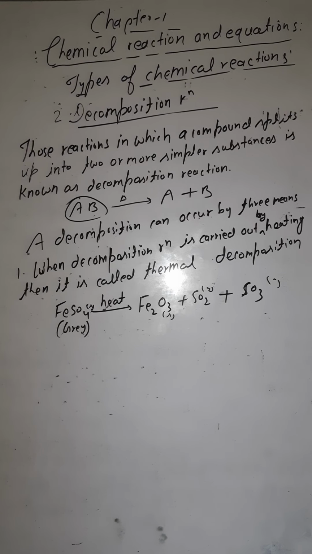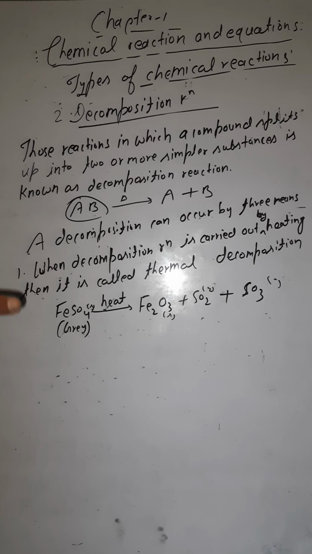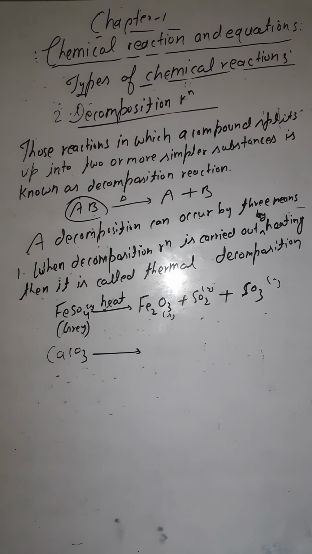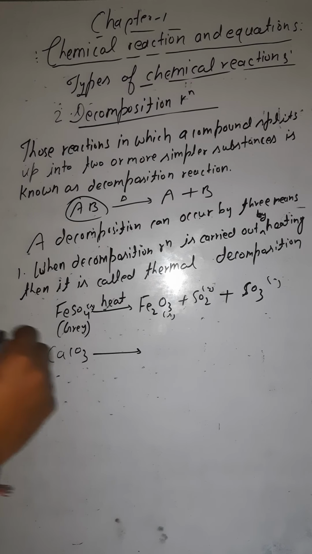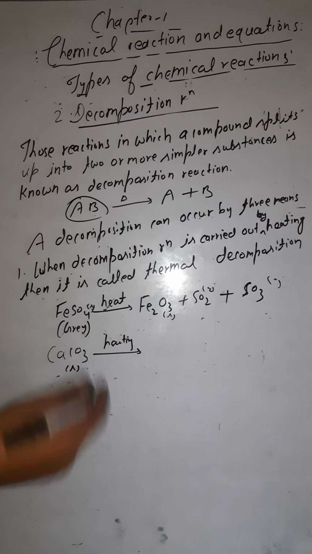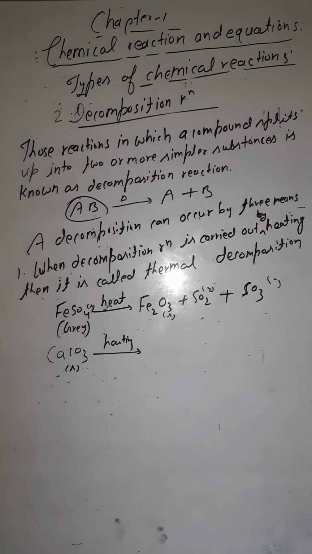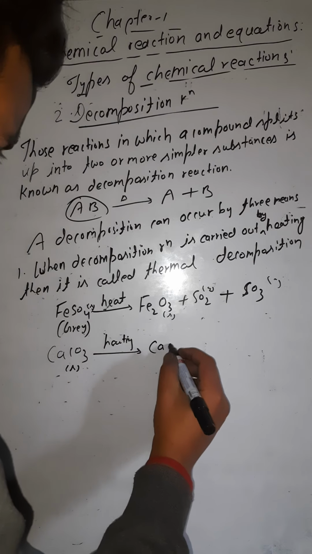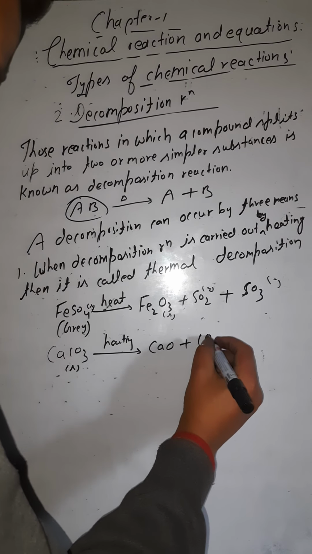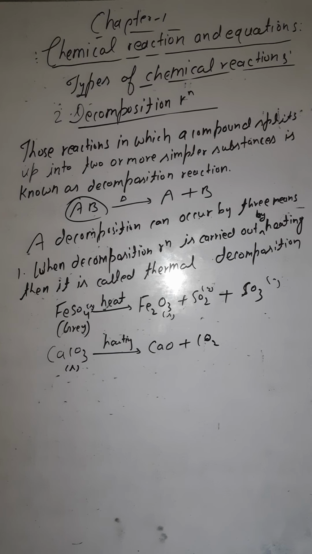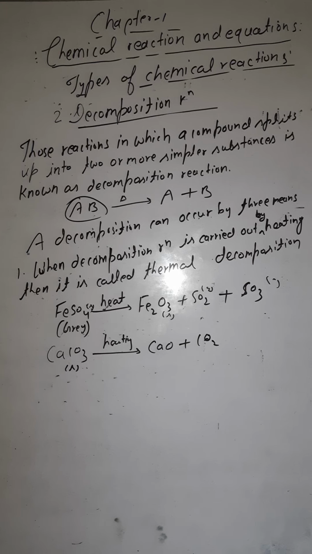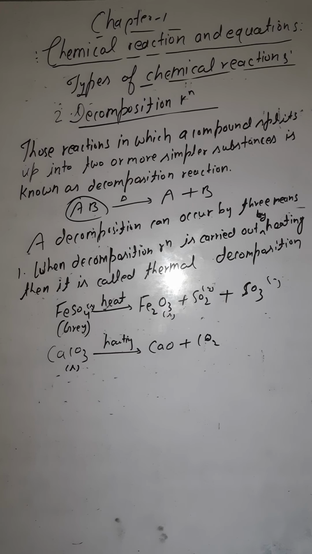Okay, now you have more. When you have marble, that is limestone, that is CaCO3, limestone, marble, which is solid. When you are again heating it, you are carrying out this reaction in the presence of heat. Since you are heating this marble, what does it form? It will form calcium oxide, that is quicklime, and carbon dioxide. So this is again the example of thermal decomposition. Okay, so this is how the decomposition can be of different types. Okay, so this was the first one.